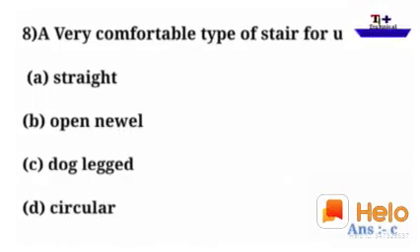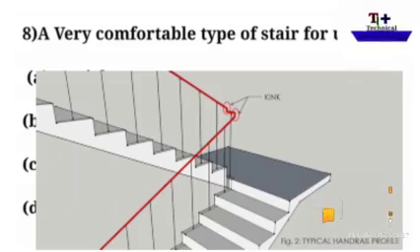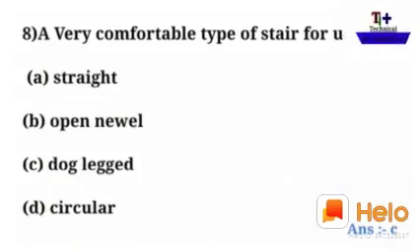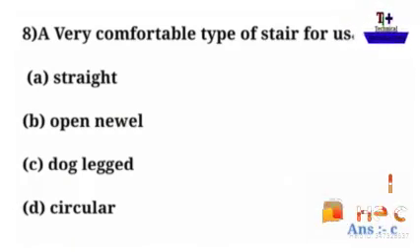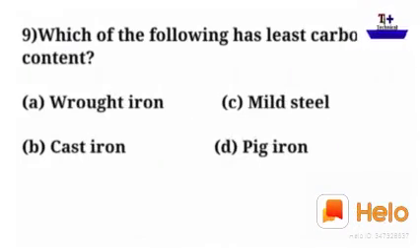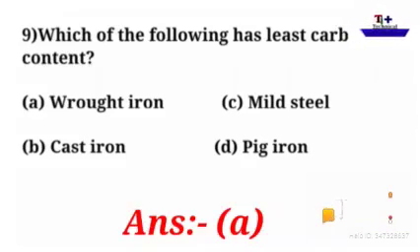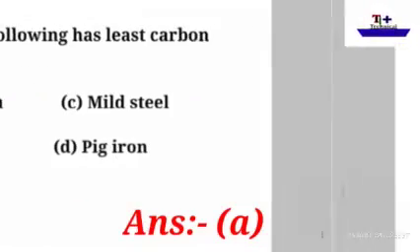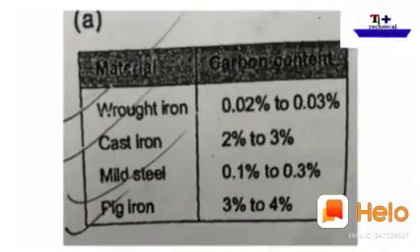A very comfortable type of stairs is: straight, open newel, dog-legged, circular. The answer is dog-legged. This is a BMC question, as you read in building material. ठीक है. Ninth question. Which of the following has least carbon content? Mild steel, pig iron, cast iron, wrought iron. And the answer is A.